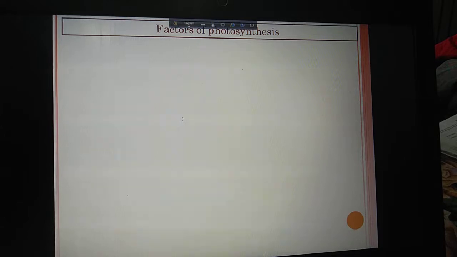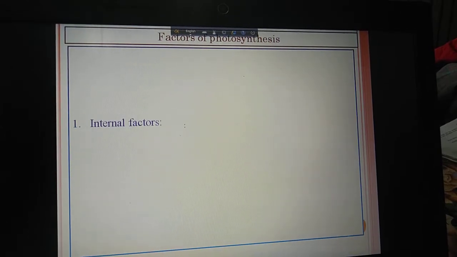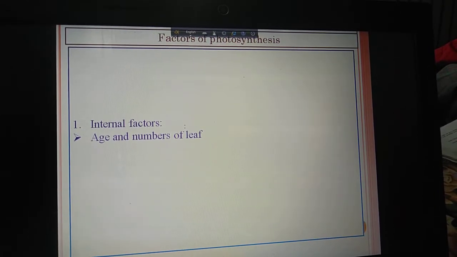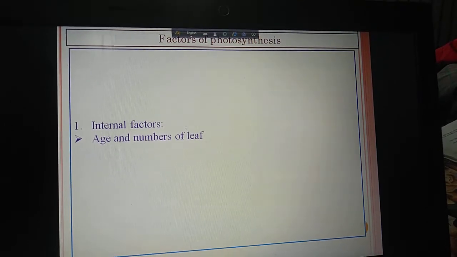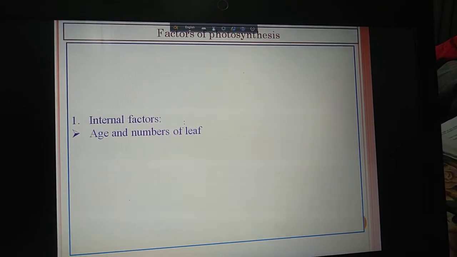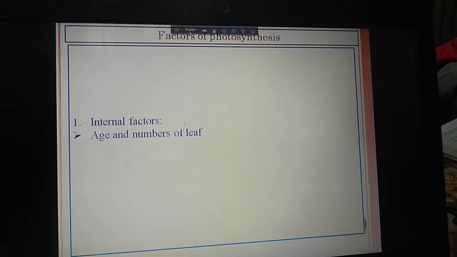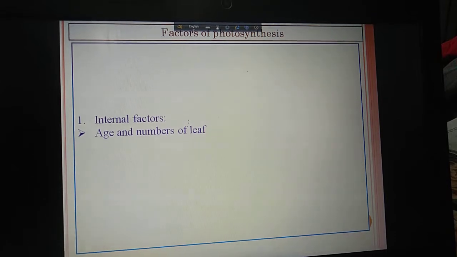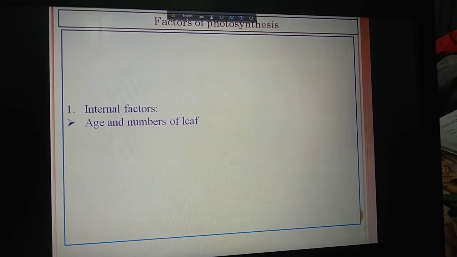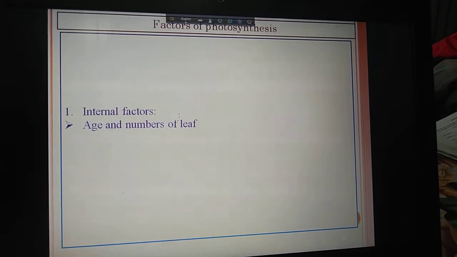Then internal factors. Internal factors: age and number of leaves. You know that young leaves and old leaves contain the lowest amount of chlorophyll, so in young leaves and old leaves, the rate of photosynthesis is low. But medium-aged leaves contain the maximum amount of chlorophyll, so the rate of photosynthesis will be increased in medium-aged leaves.